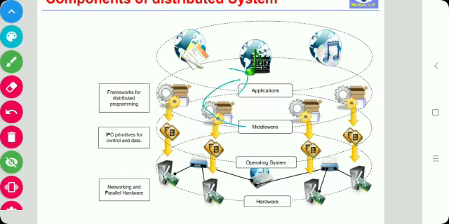Above that there is an application layer. The top of the distributed system stack is represented by the applications and services designed and developed to use the middleware. Basically it is in the form of a GUI, that is a graphical user interface. So this is the layered view of the distributed system.